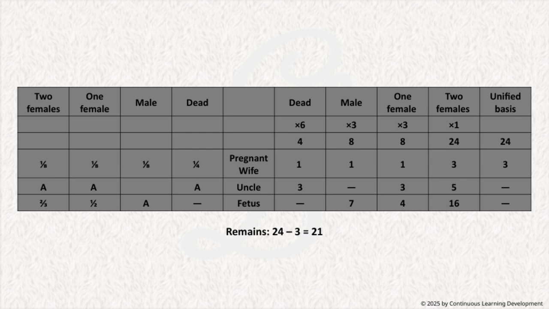Moving further, the labels such as uncle, fetus, and the numbers like 3, 7, 4, 16 help us understand familial relationships and outcomes in this scenario. Most importantly, this table illustrates how different groups are interconnected and how their outcomes depend on various factors. The key takeaway here is that these distributions and proportions help us analyze complex relationships and make informed decisions based on data. Connecting this to our overall theme, it emphasizes the importance of detailed analysis in continuous learning and development.